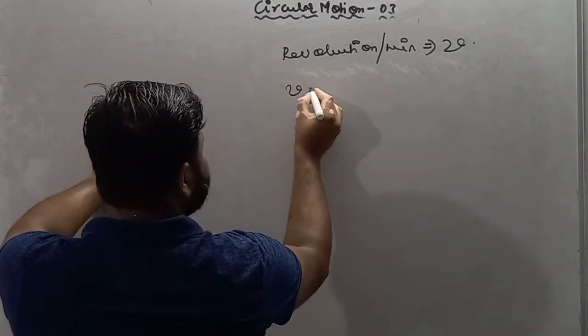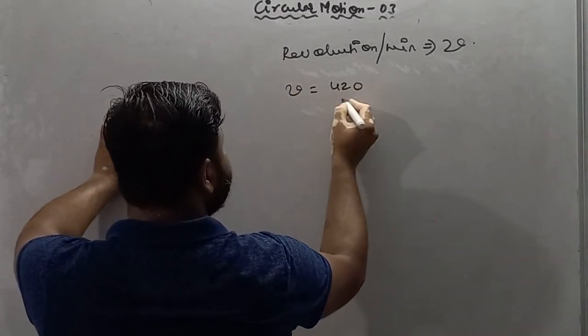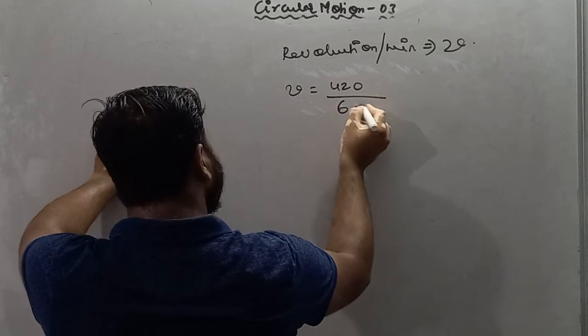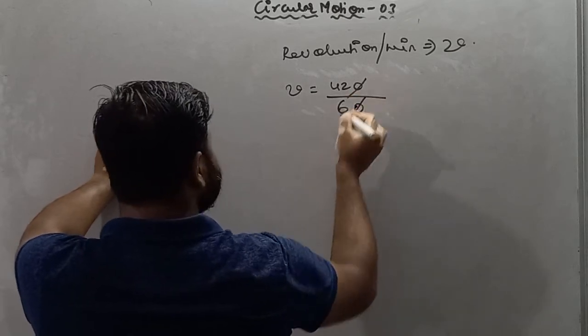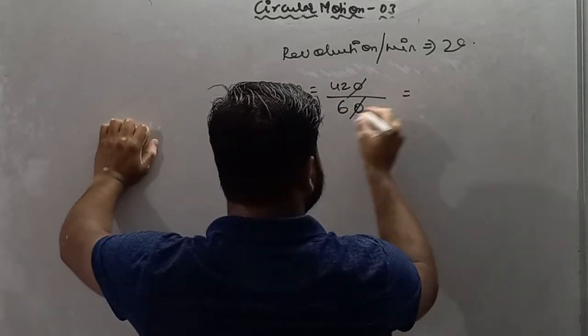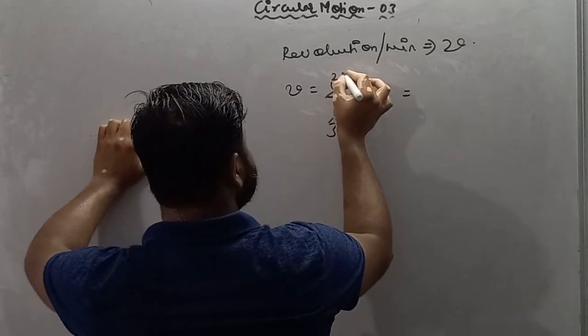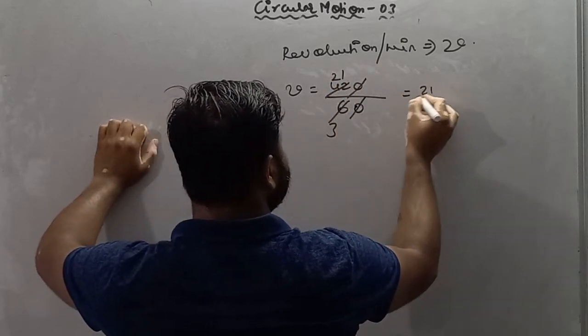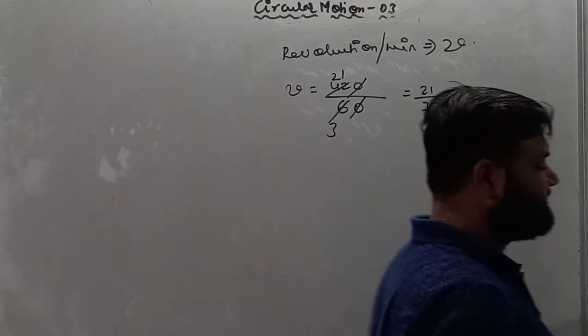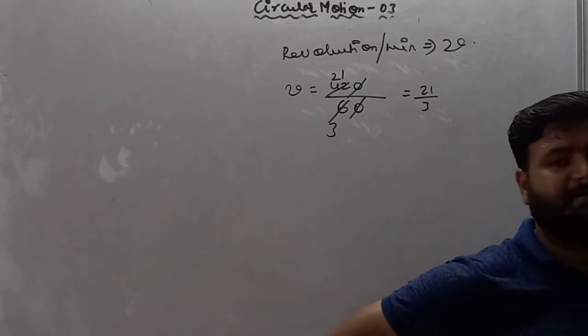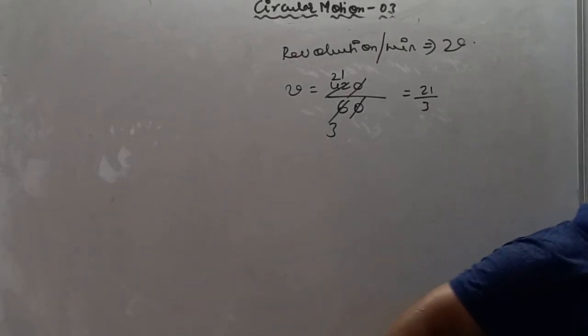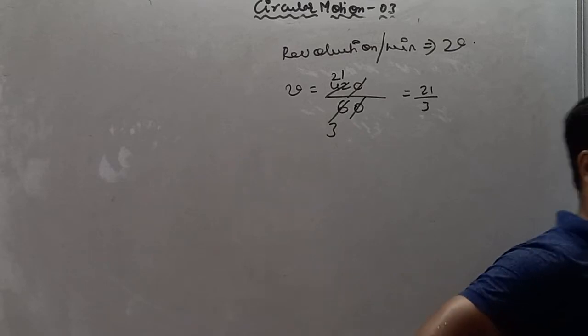So frequency is equals to 420 by 60. So the zeros get cancelled. So 3 2s are 6, 2 2s are 4, 2 1s are 2, 21 by 3. Frequency is equals to 21 by 3. Moving forward, they are asking for the angular speed of the flywheel.